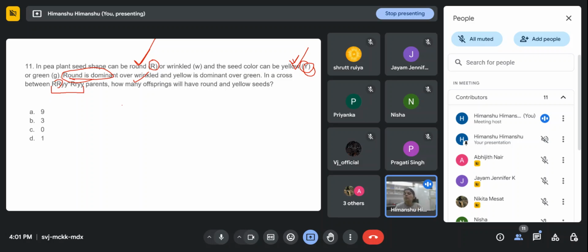Option A is 9, option B is 3, option C is 0, option D is 1. So you have 2 minutes. Take your time, and you can work out the cross in your notebook, and after that you can answer this question.